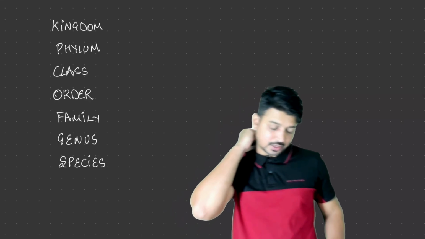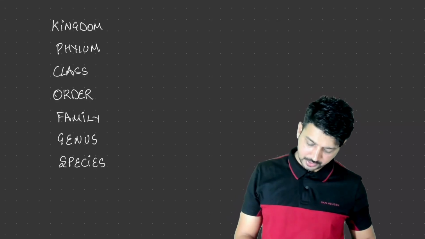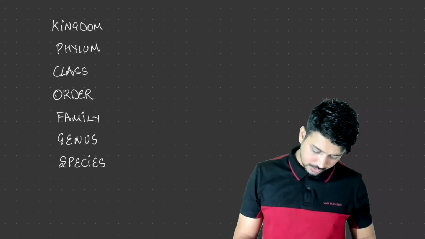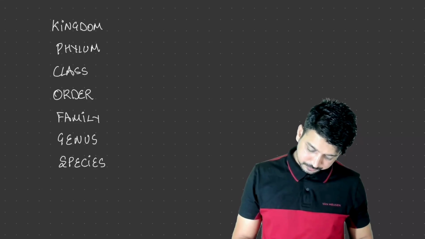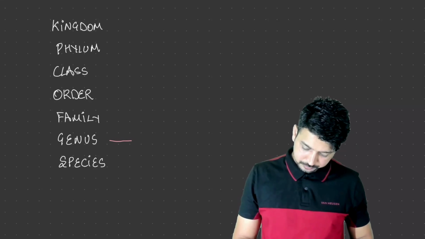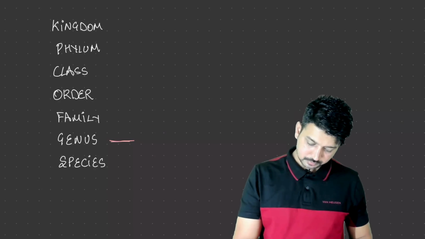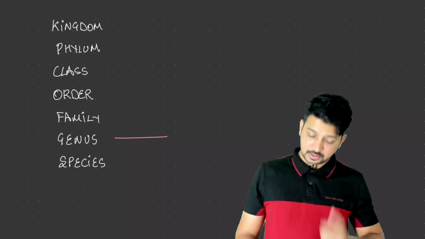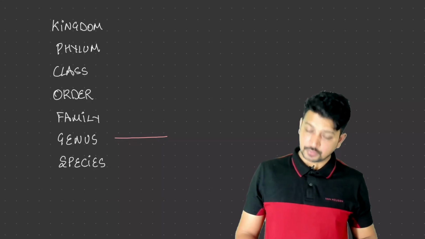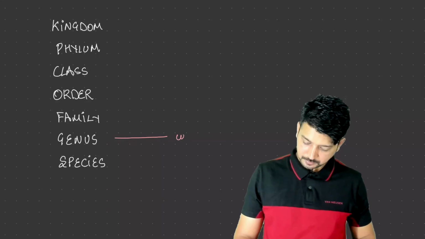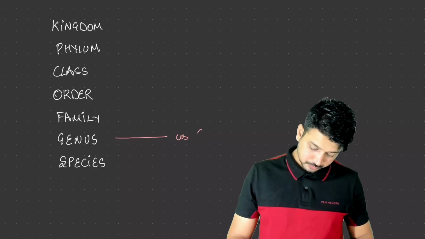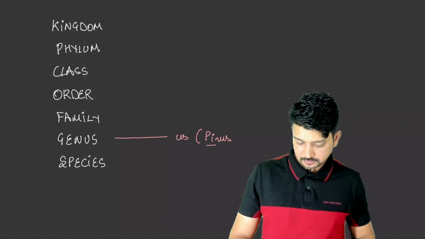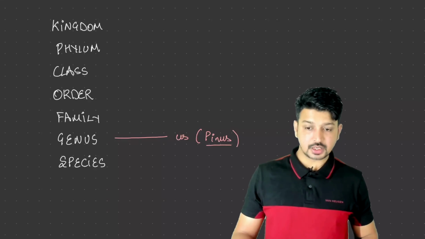So there are specific endings of genus. Generally genus ends with these endings in plants. So let's go ahead and start with these particular endings. So first of all, let's start. Genus can end with us. Example, Pinus.